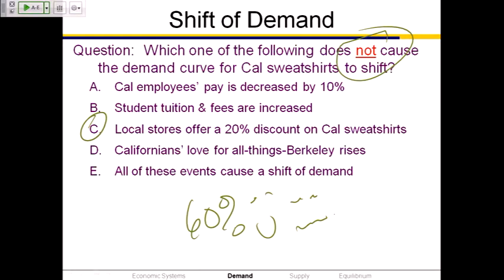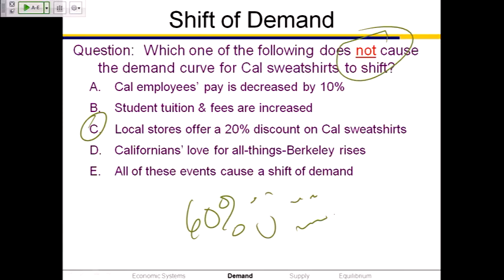The first one. Pay is decreased. What is that? That's a change in income. And a change in income, does that shift the demand curve or move us along? Shifts it. So that's not the right answer. B, student tuition fees are increased. What is that? Student tuition fees are, you can think of them as a substitute or a complement. Yeah, right. Complement. That means there's going to be less demand for Cal sweatshirts. So that's not the right answer.